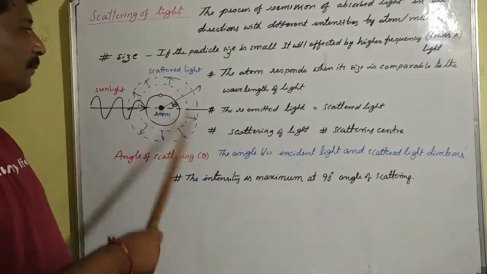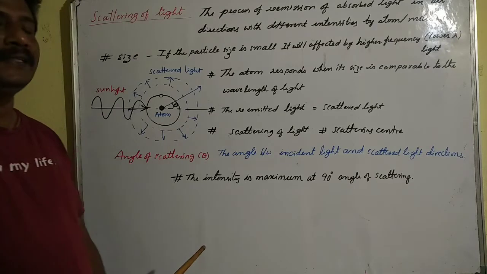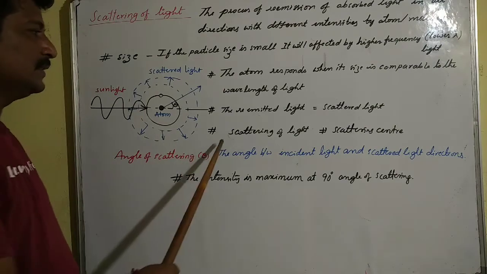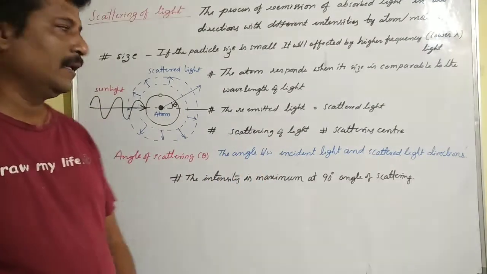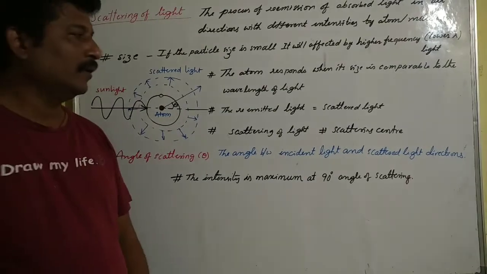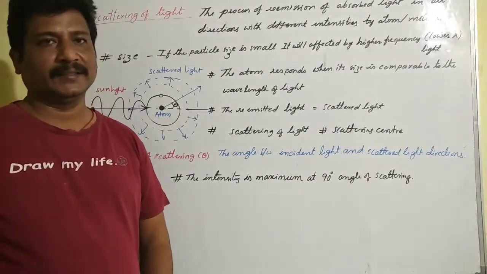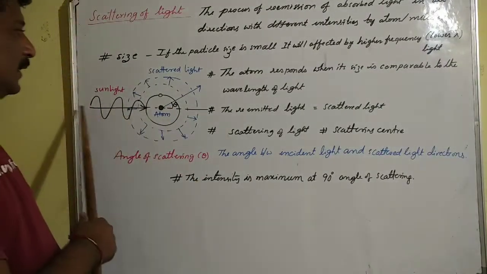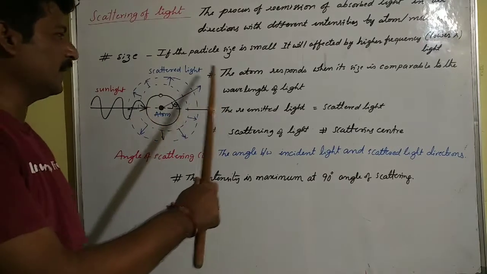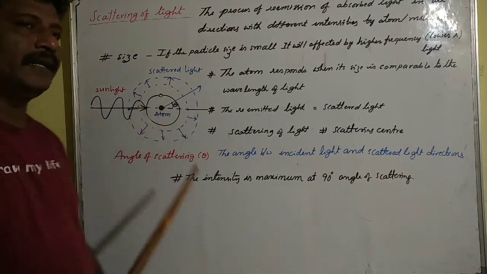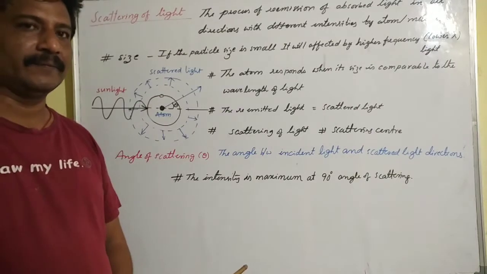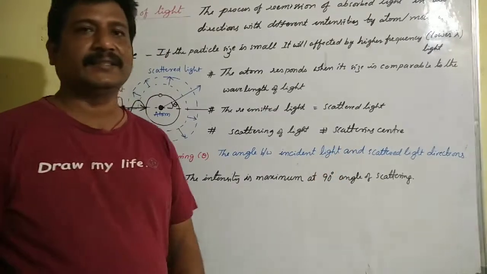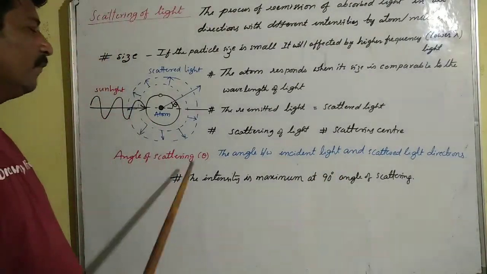So, this re-emitted light is said to be scattered light, and this process is said to be scattering of light, and the atom is said to be the scattering center. Let us consider theta, the angle between incident light direction and scattered light direction, and this angle is called angle of scattering. That means the angle between incident light and scattered light directions is called angle of scattering.